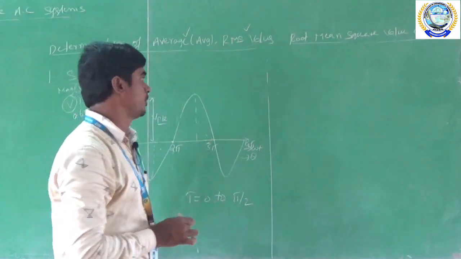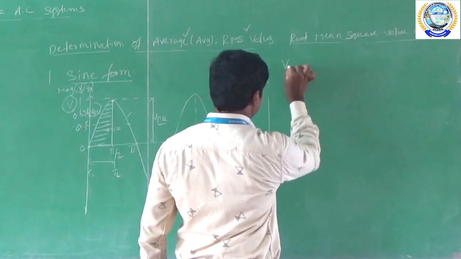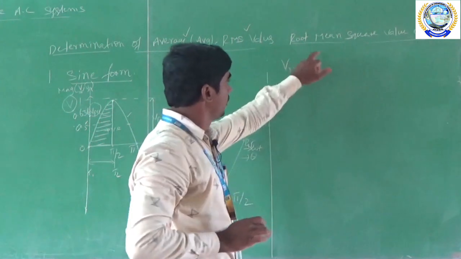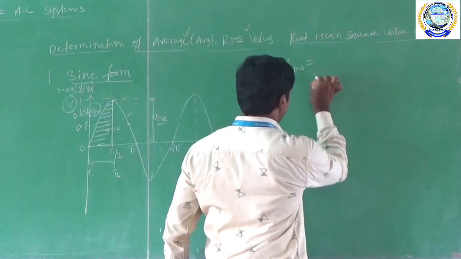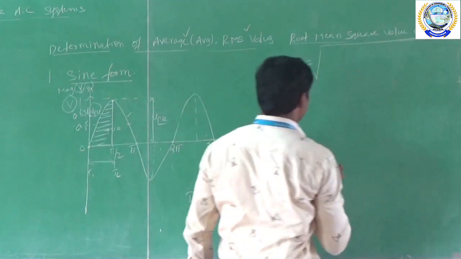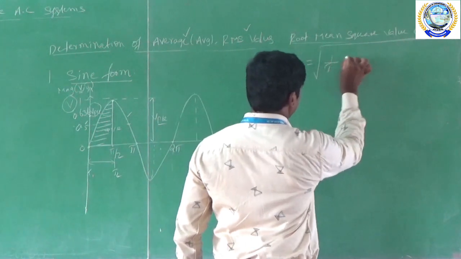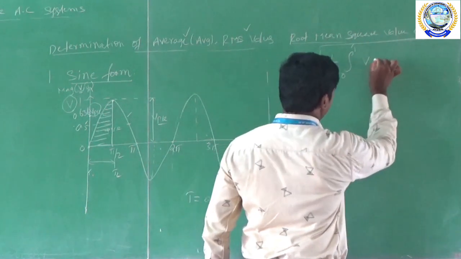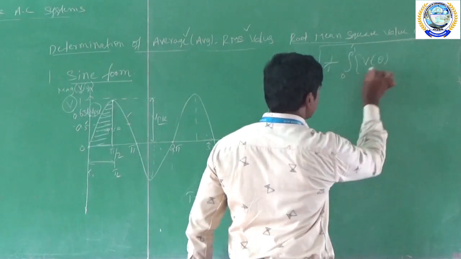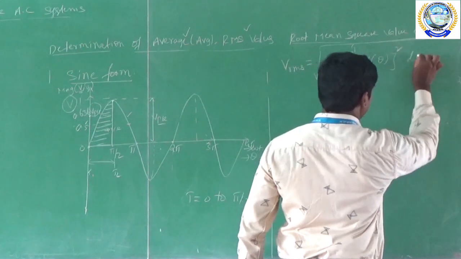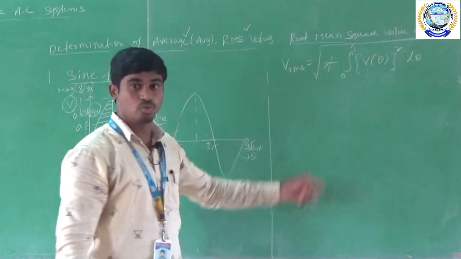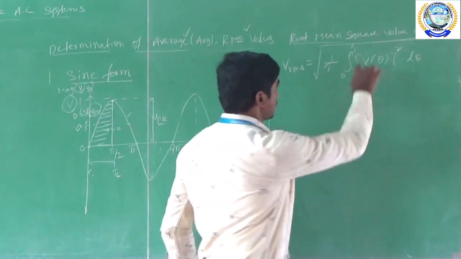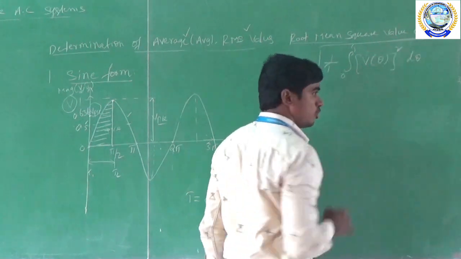Now, how can we calculate the root mean square? The formula is VRMS is equal to root mean square. There are three terms: I take the root, I take the mean, and I square. The formula is the square root of 1 by T, integral from 0 to T of V of theta whole square d theta. This is the formula to calculate the root mean square value. That's why it is called the root mean square value.